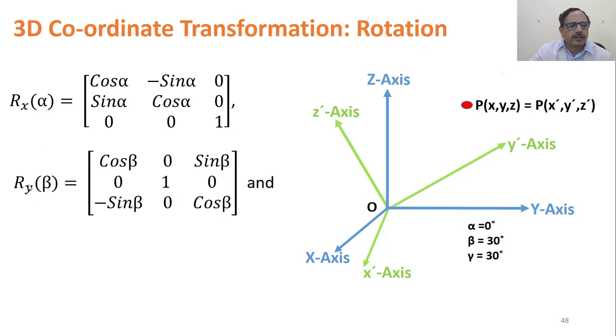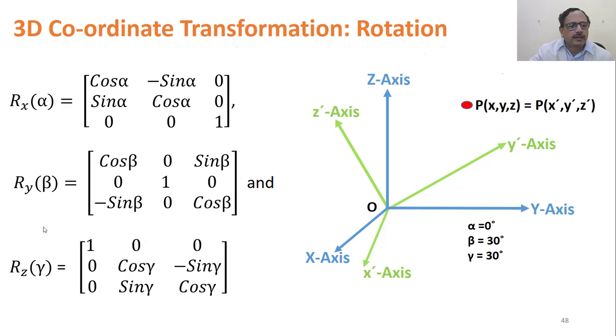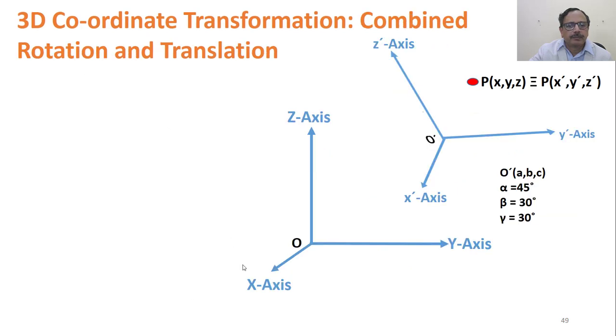Similarly, if the axes are rotated by an angle beta about the y-axis, then this is the corresponding matrix: cos beta, 0, sin beta; 0, 1, 0; minus sin beta, 0, cos beta. And if it is rotated about the z-axis by an angle gamma, we get the rotation matrix as 1, 0, 0; 0, cos gamma, minus sin gamma; 0, sin gamma, cos gamma.